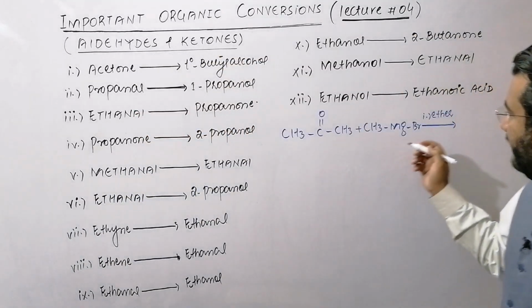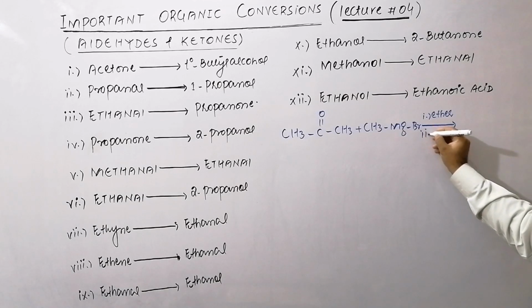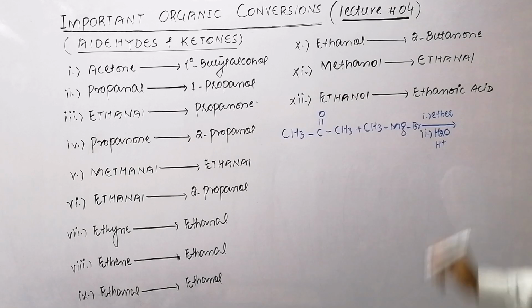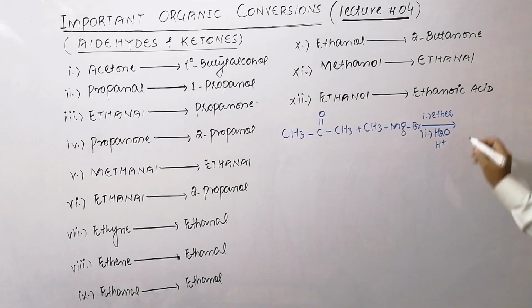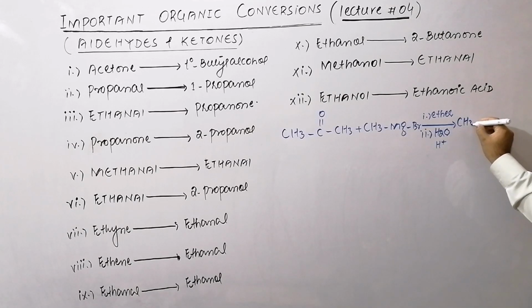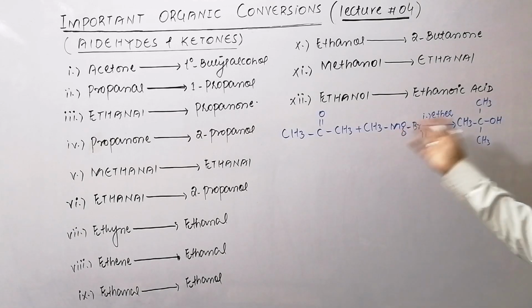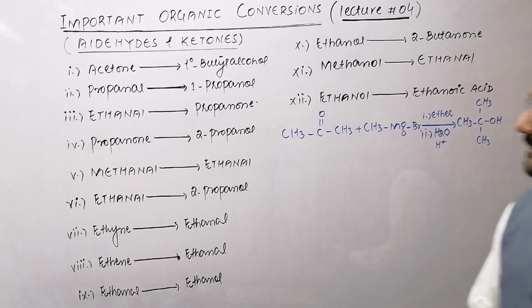So that will be in the second step, H2O and H+. It shows that it will be acid hydrolyzed, and then it will be converted to this tertiary butyl alcohol. So this one is a very simple conversion.